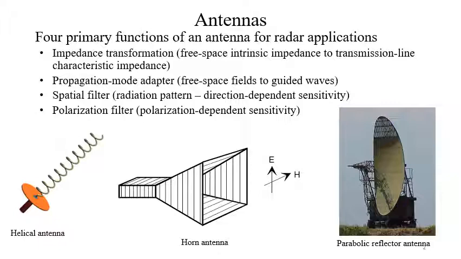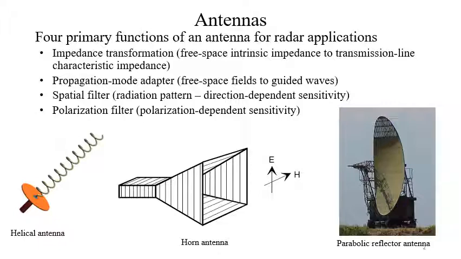In radar application, we have several primary functions of an antenna. First function is the impedance transformation. That means free space intrinsic impedance to transmission line characteristic impedance. This transformation is done by the antenna. It behaves like a propagation mode adapter, so free space fields to guided waves.